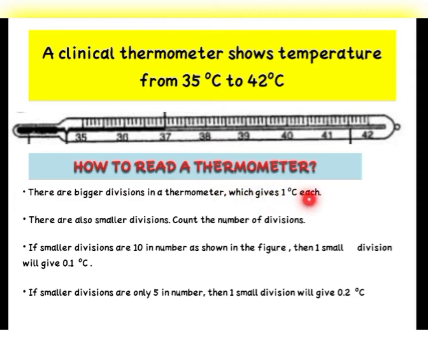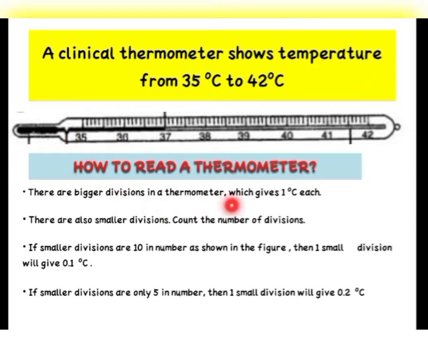It gives 1 degree Celsius each. Okay, from 35 to 36, 36 to 37, 37 to 38, 38 to 39. You can see that it differs by 1 degree Celsius. Okay, that means 36 minus 35 is equal to 1 degree. 37 minus 36 degrees Celsius is equal to 1 degree Celsius.